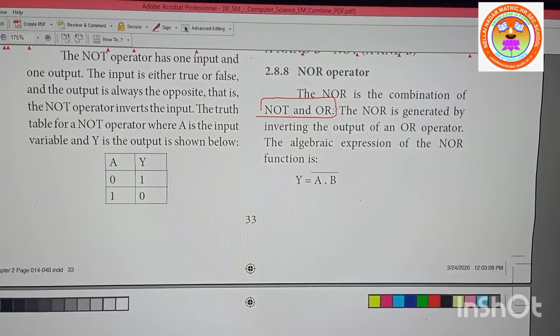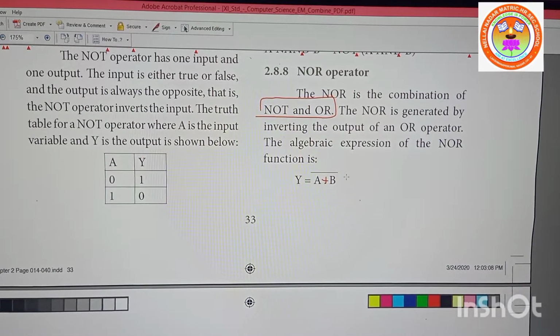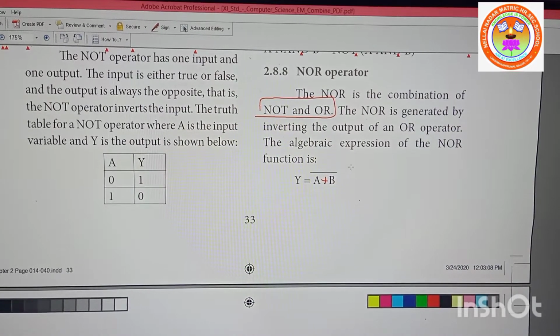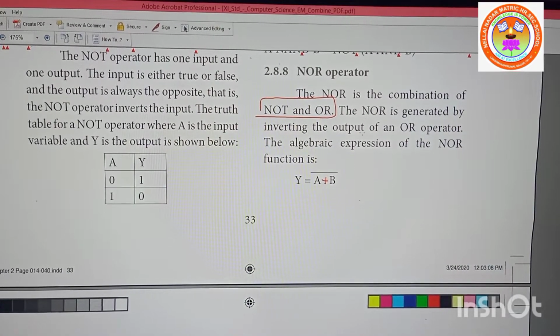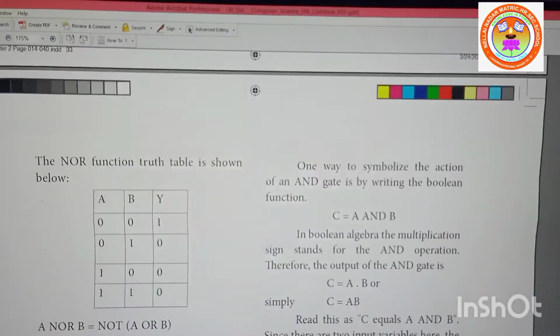The NOR operator is not an OR. Y is equal to (A plus B) whole dash. The NOR is generated by inverting the output of the OR operator. The algebraic expression of the NOR operator is this. Is it clear? Same thing.